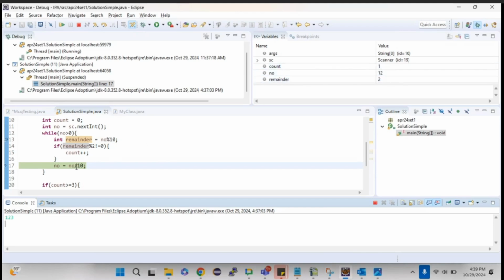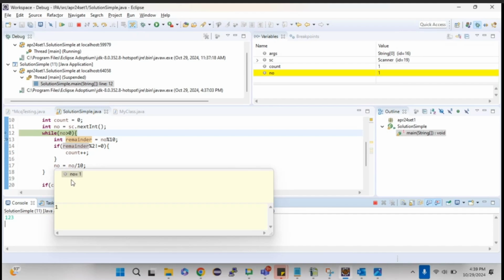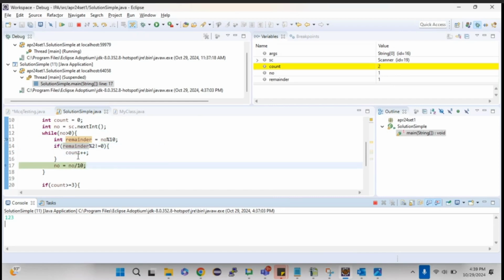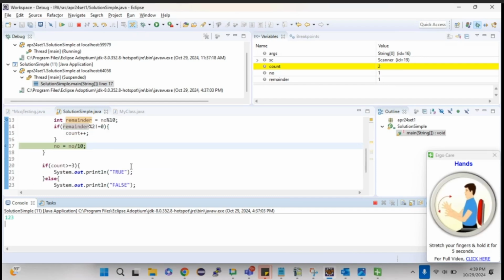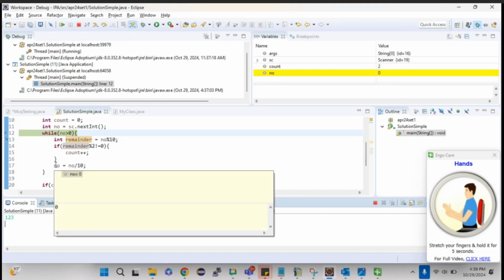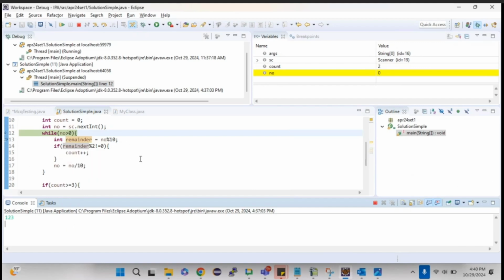It straight away jumped to line number 17. Now I need to get the next digit, right? So divide by 10. Now only 1 I got, and I check with the while condition, and then I'm just checking the remainder. And 1 is divisible by 2 or not. Obviously it is not divisible by 2, so the count will increase to 2. Okay, so that's it. So now again divided by 10. Now the number value is 0. So 0 is not greater than 0. So obviously the while condition fails, it will come out of the loop.